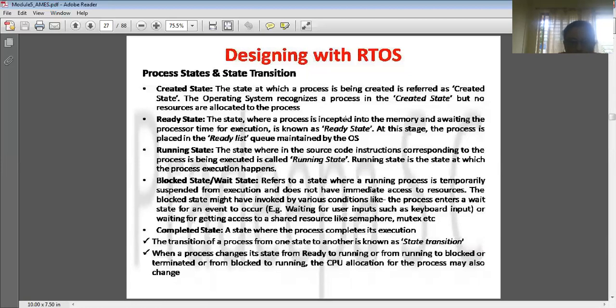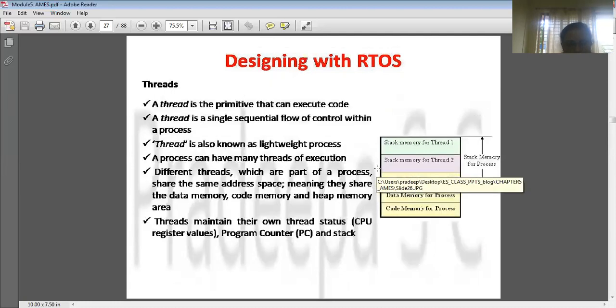So this is what is shown here, the process states and the state transition, where the program will be going from one state to another state. That's why it is called a state transition. First it will be in the created state, ready state, running state, block state or the wait state, and the last state is the completed state, right?